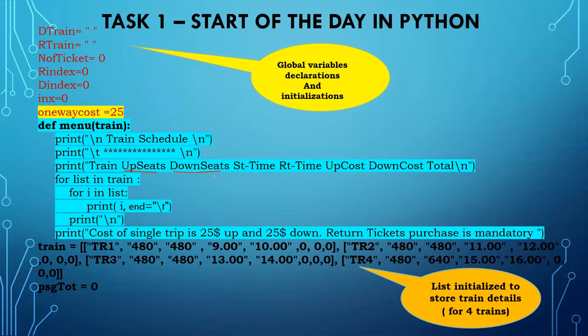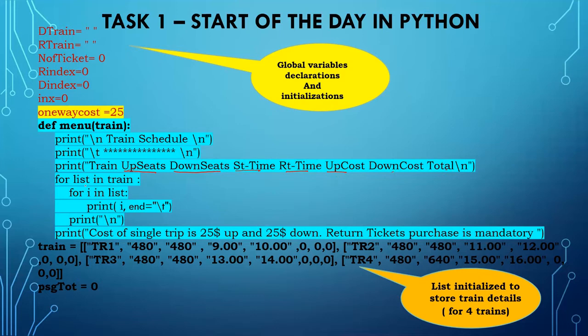How many total seats are there? For each train, I will display the train number, the start time, and the return time. And the cost, of course, is now $25. If anyone has traveled, now at the start it will be zero. After anyone has traveled, how much money that train has earned up to that time will be displayed here, and the down cost and its total.